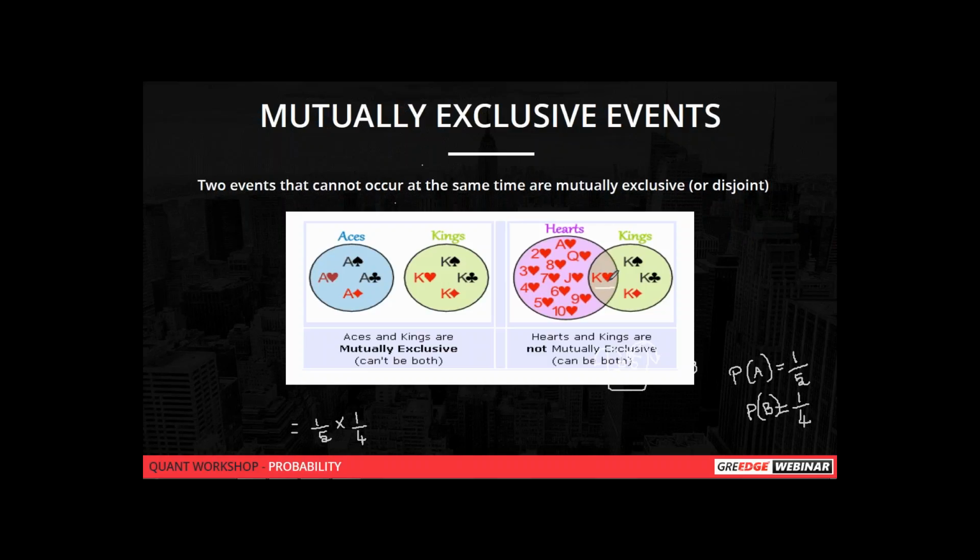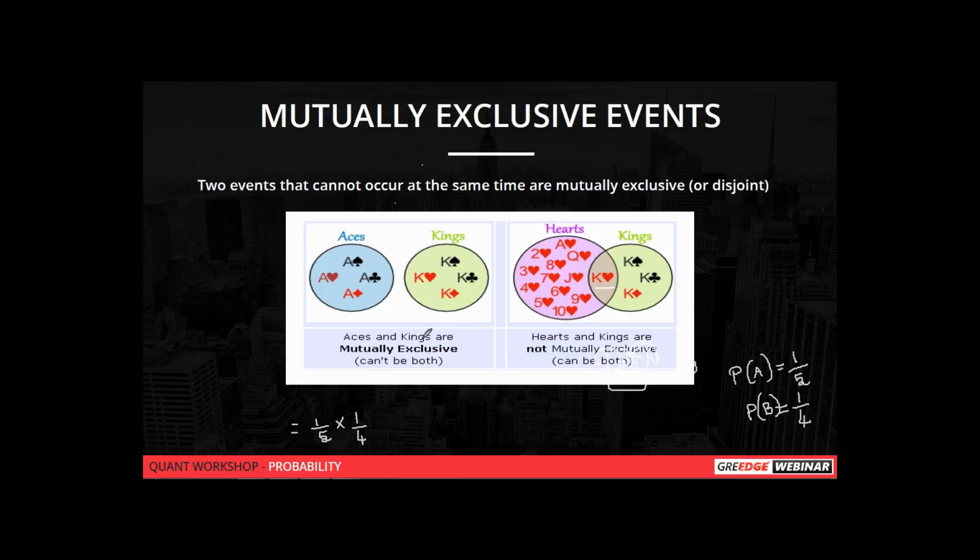But there is no possibility that it will be a king and an ace, because king and ace are different cards. So these events are said to be mutually exclusive events.